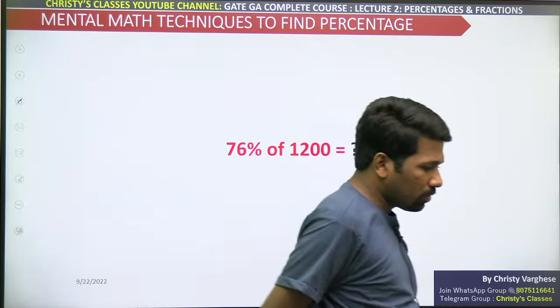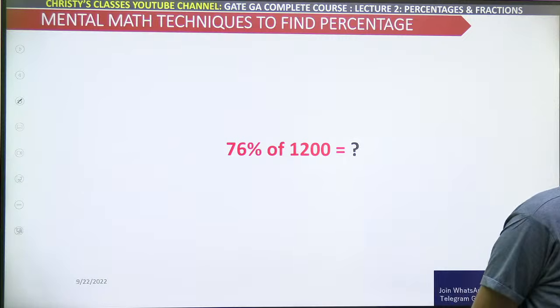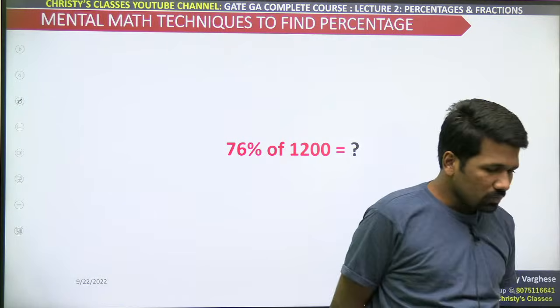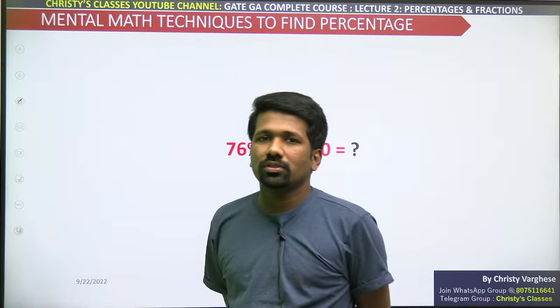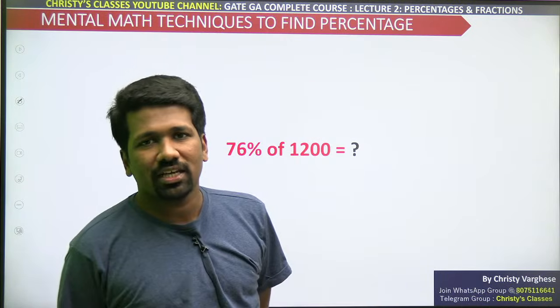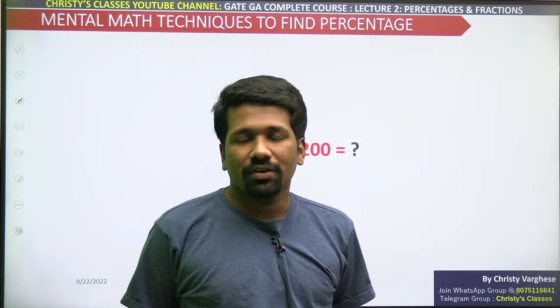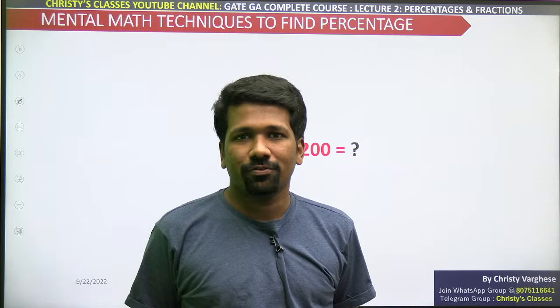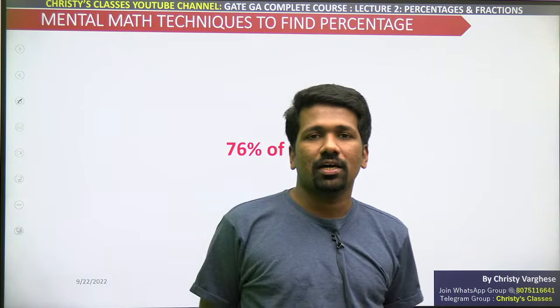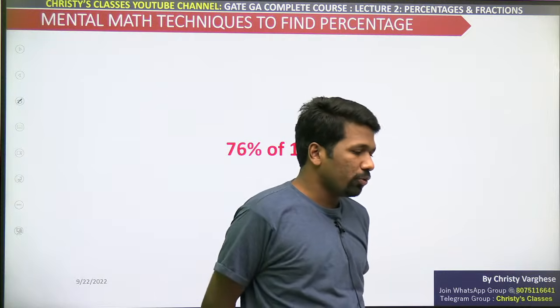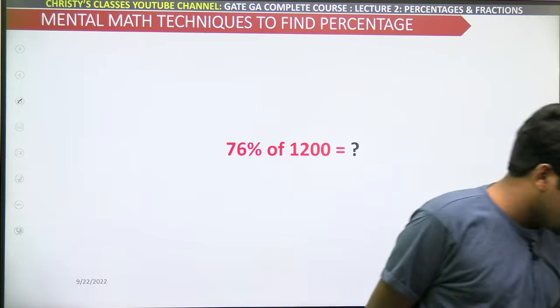76%. What about 76% of 1200? Like, you think that an exam is out of 1200. 76% is the cutoff. So how much mark is the 76% you want to know? You want to calculate in your mind.